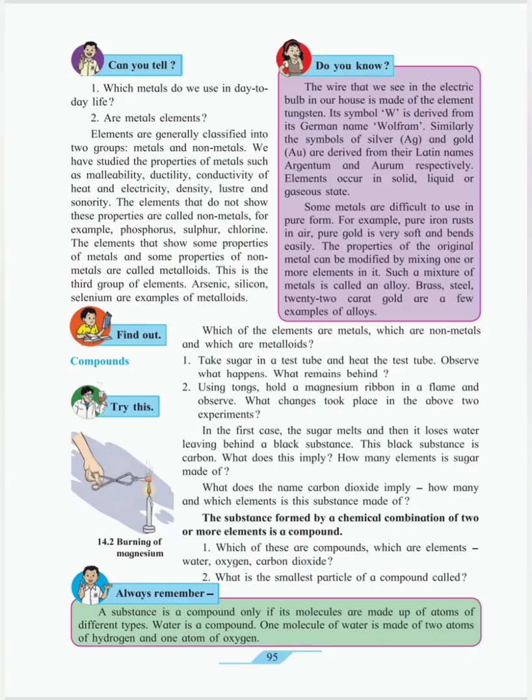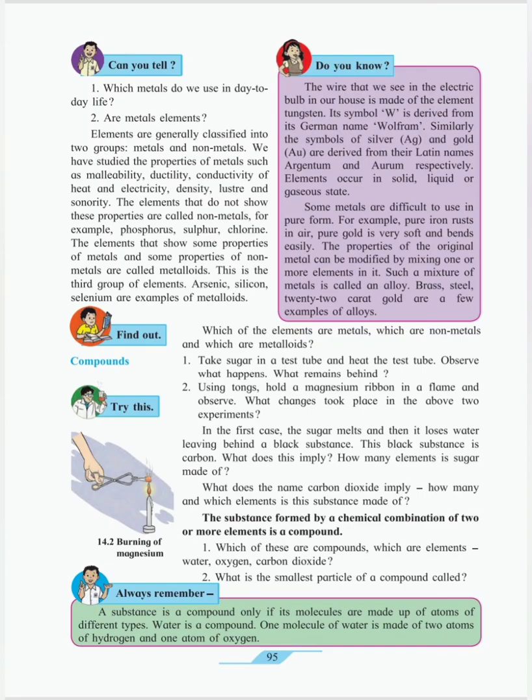Elements are generally classified into two groups, metals and non-metals. Students, last year we studied some properties of metals, such as malleability, ductility, conductivity of heat and electricity, density, luster and sonority.